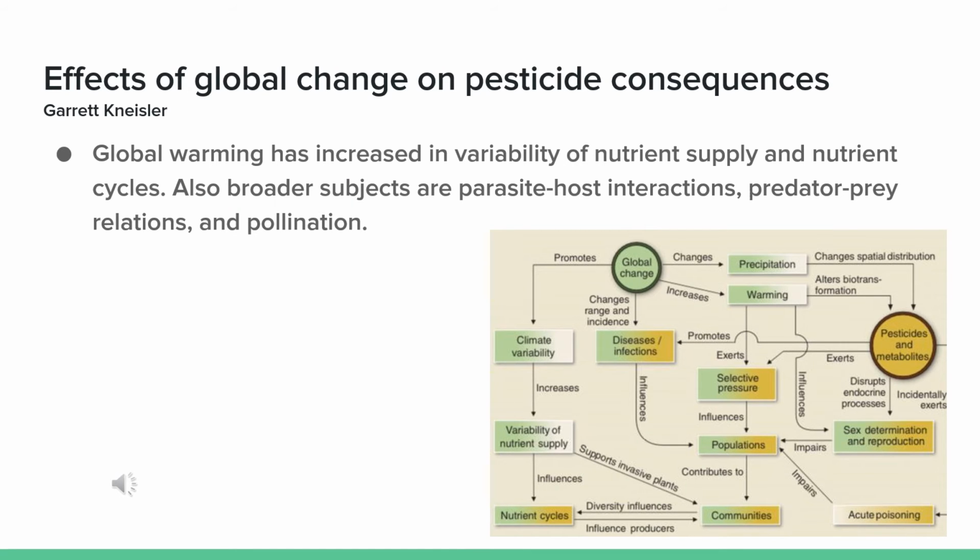Effects of global change on pesticide consequences. In figure 3, it shows how global change affects different sections of our ecosystem, and it also shows how pesticides also affect those sections. Global change has increased nutrient supply and nutrient cycles. Also, pesticides have affected broader subjects such as parasite to host interactions, predator and prey relations, and pollination.